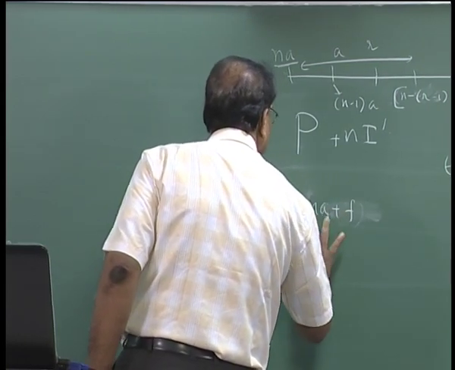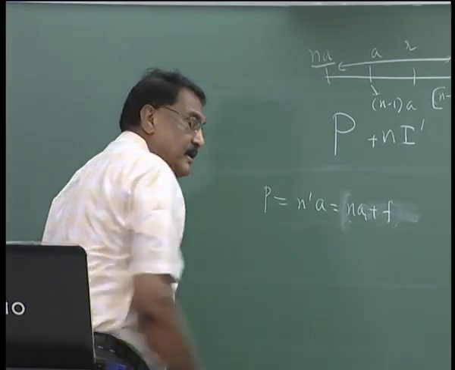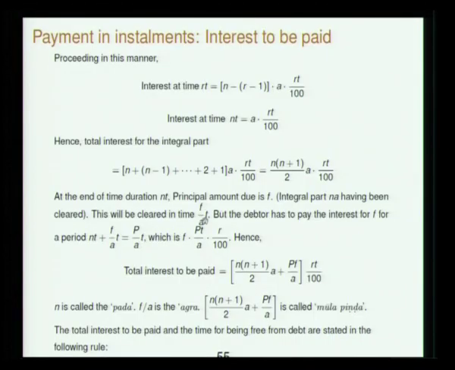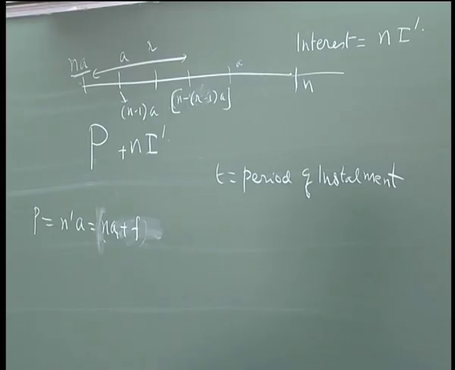NA plus f. You should write it like this. So after this, something is still left, and for that you have to pay the interest also. This will be cleared in time f by a t, but the debtor has to pay the interest for the entire period, because this we did not include in this calculation. We had only considered the integral part. We have to pay the interest for the whole thing.